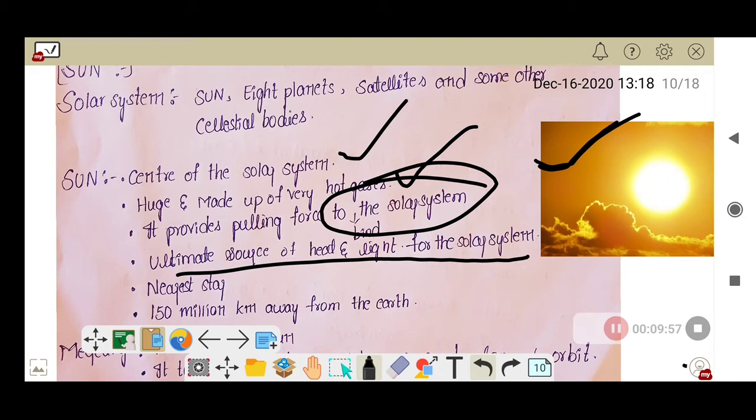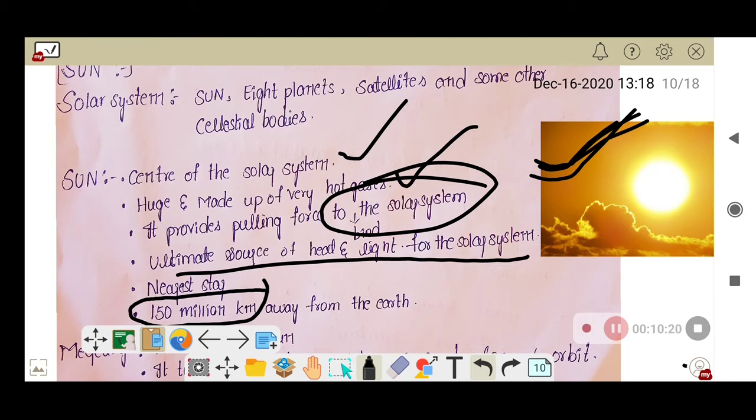And I said that the sun is the nearest star. And do you know the distance between the Sun and Earth is 150 million kilometers. So, even though the Sun is the nearest star, it is very far away from us. The distance between the Earth and Sun is 150 million kilometers.